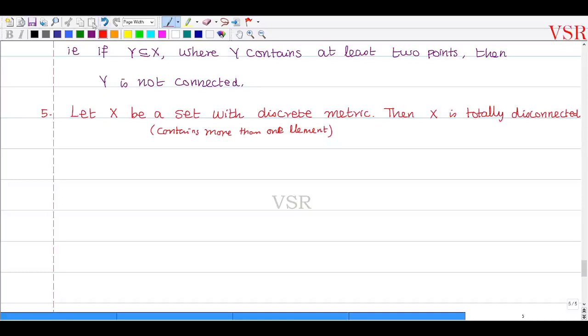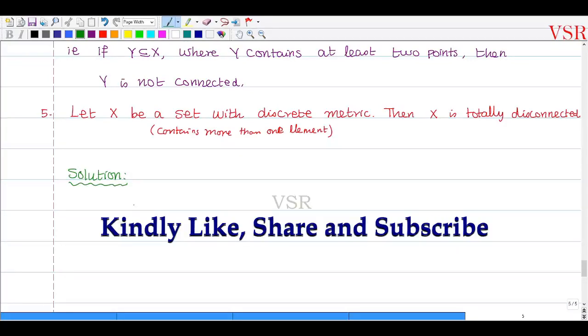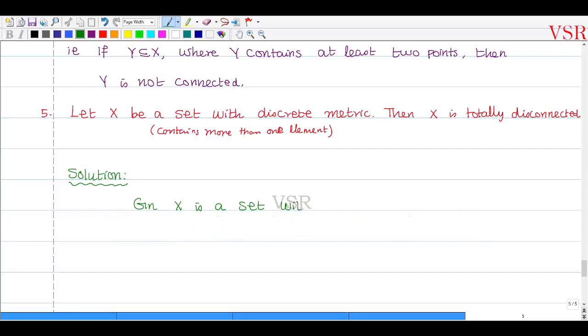Okay, so solution. What is given? Given: capital X is a set with more than one point.